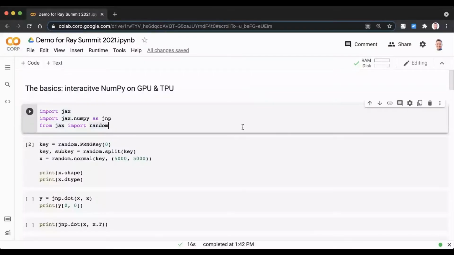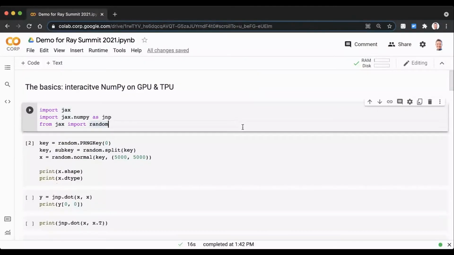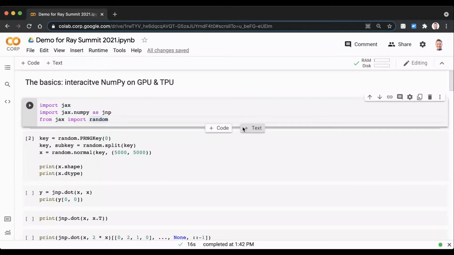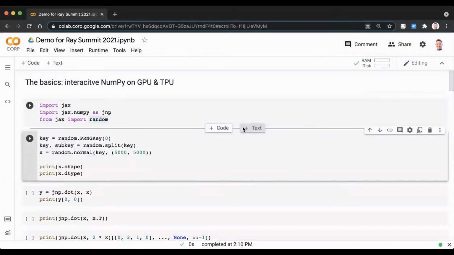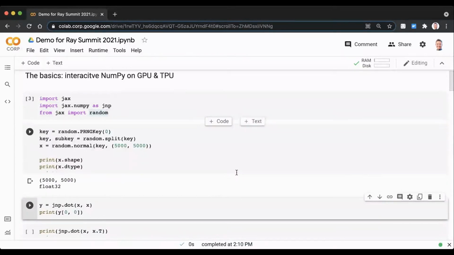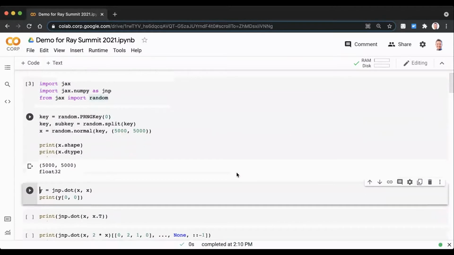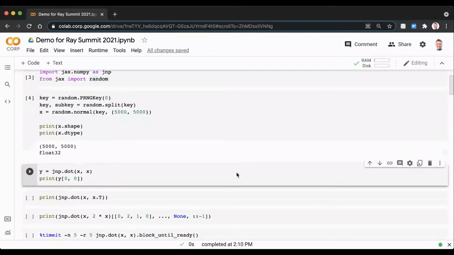So to give you more of an idea of what that actually looks like, we're going to jump into a lightning-fast demo. All right, so here is our Colab notebook, and we're just going to take a look at JAX. The place to start is NumPy running on a GPU or a TPU. In this case, it's on a TPU, but JAX code looks the same no matter what you're running on. So let's start by importing jax.numpy as jnp and importing jax, and we'll just generate a big random matrix. It's a 5,000 by 5,000 float32 matrix. And then we'll start doing NumPy things.